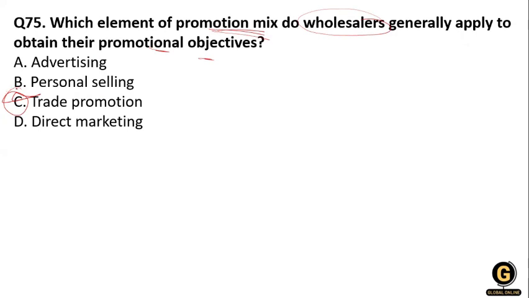It's a marketing technique aimed at increasing demand for the product in the retail store based on specific price, display fixtures, demonstrations, value added bonuses, no obligation gifts and more. So that's why trade promotion is related to the wholesaler. He wants to do trade promotion, not product promotion. He is focused on trade promotion.